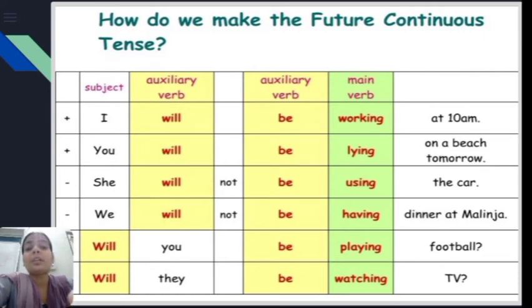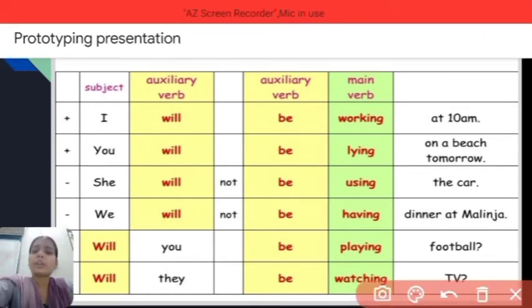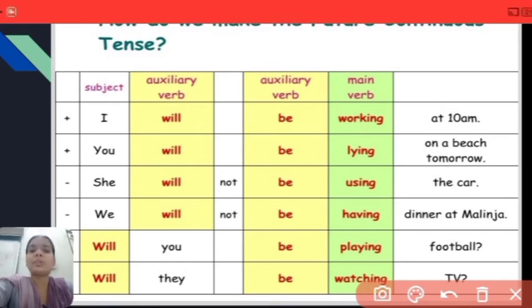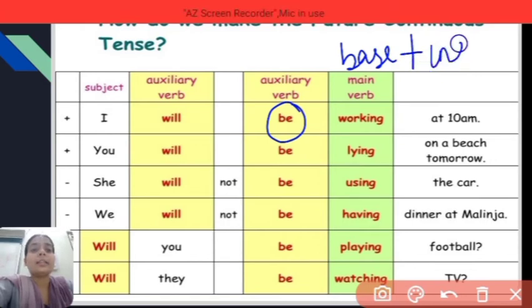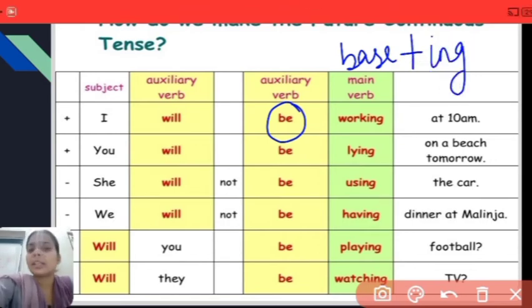We have already studied in simple future tense that we use I will or shall, but this is future continuous tense, so here you have to add be, an auxiliary verb. Then the main verb will be in the present participle, that is, base verb plus ing, and then the rest of the sentence, like I will be working at 10 a.m.